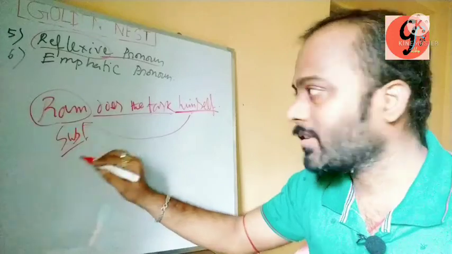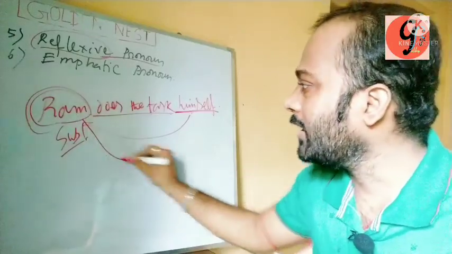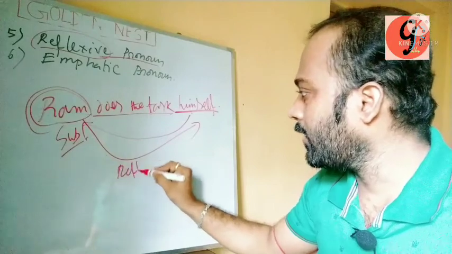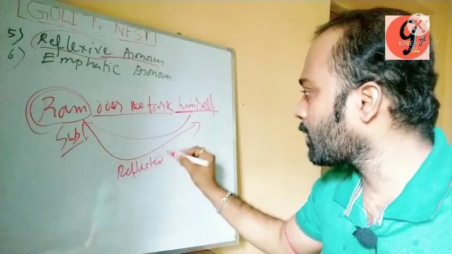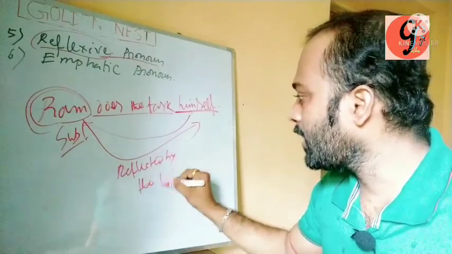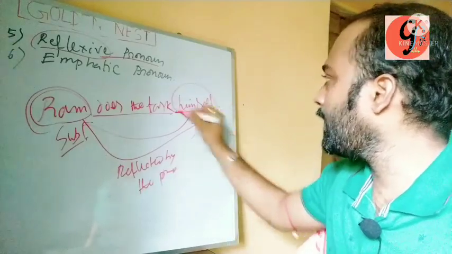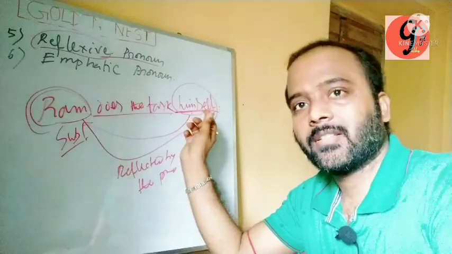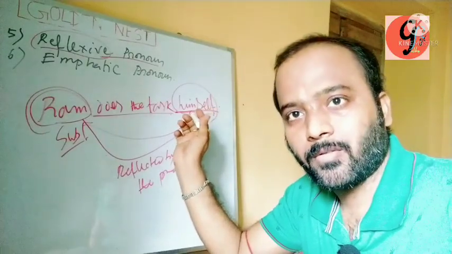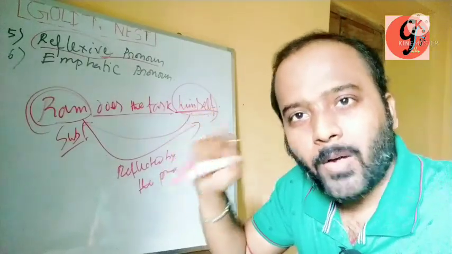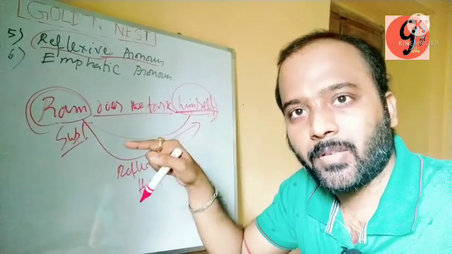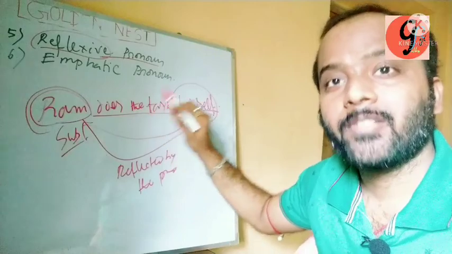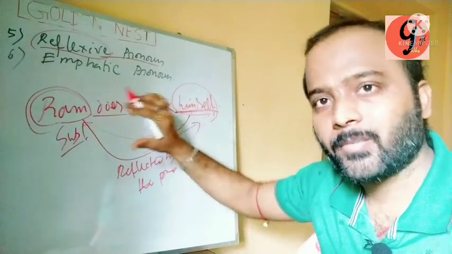Or again I can say that the particular subject is reflected by the pronoun himself. So this is the example of reflexive pronoun. Here one thing you should remember: reflexive pronoun is always placed at a distance from the subject.